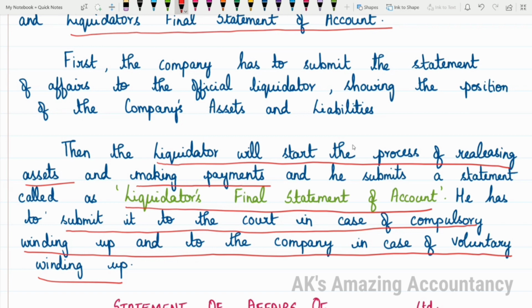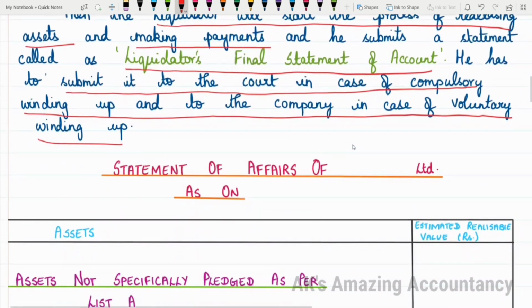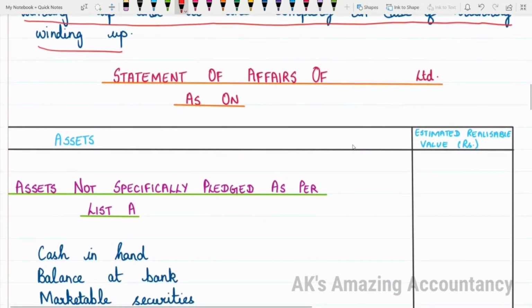Okay. Now, let me proceed with the format of the statement of affairs. Knowing this format is very, very essential. Only if you know this format clearly, you will be able to work out problems involving the preparation of statement of affairs. Usually, how will you give the heading for a balance sheet? You will be giving balance sheet of such and such company as on such and such date, isn't it?